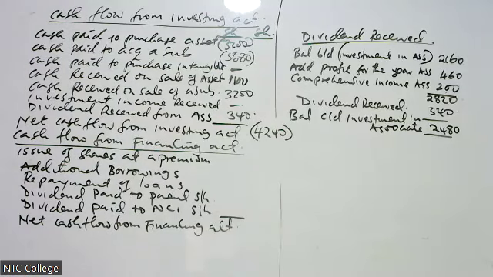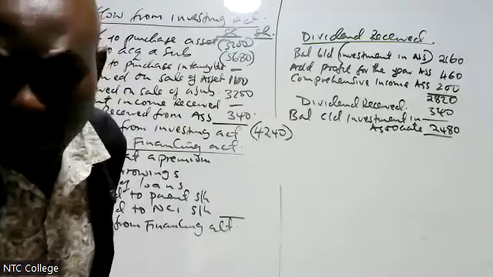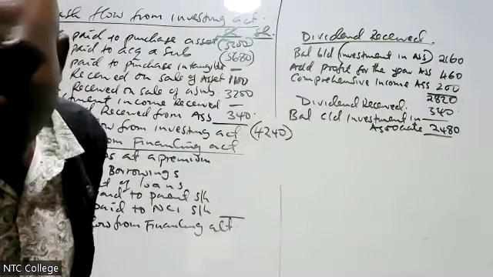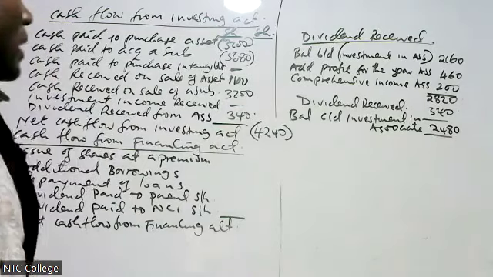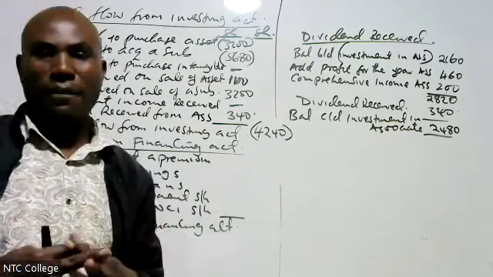Yes, Florence, just say what you wish to tell Mwalimu. What is the figure for cash received on sale of asset? Cash received on sale of asset is 1,100. It's just in the question, Florence.